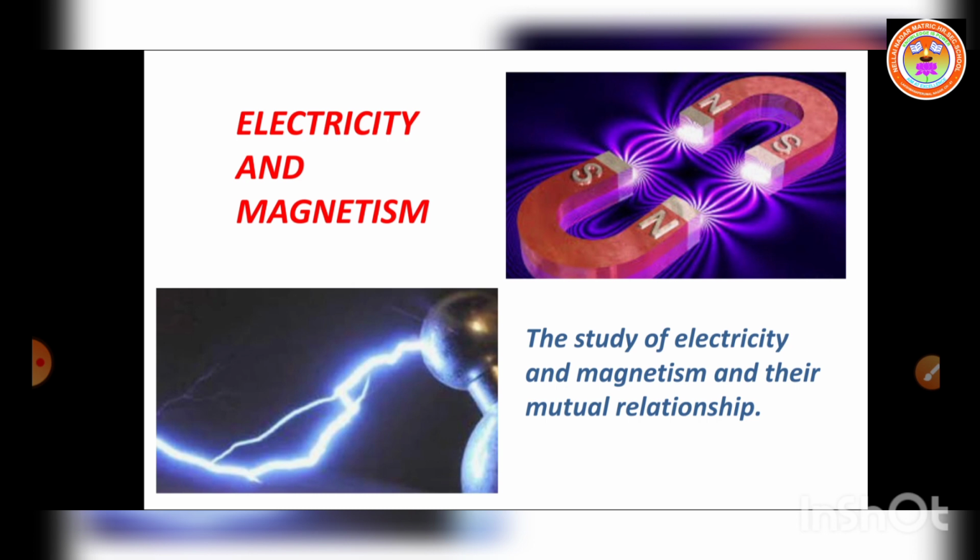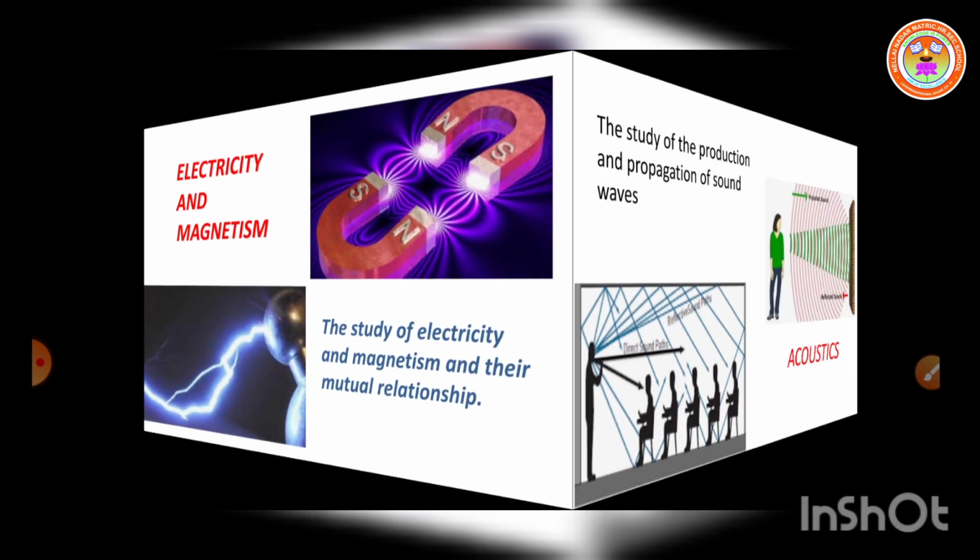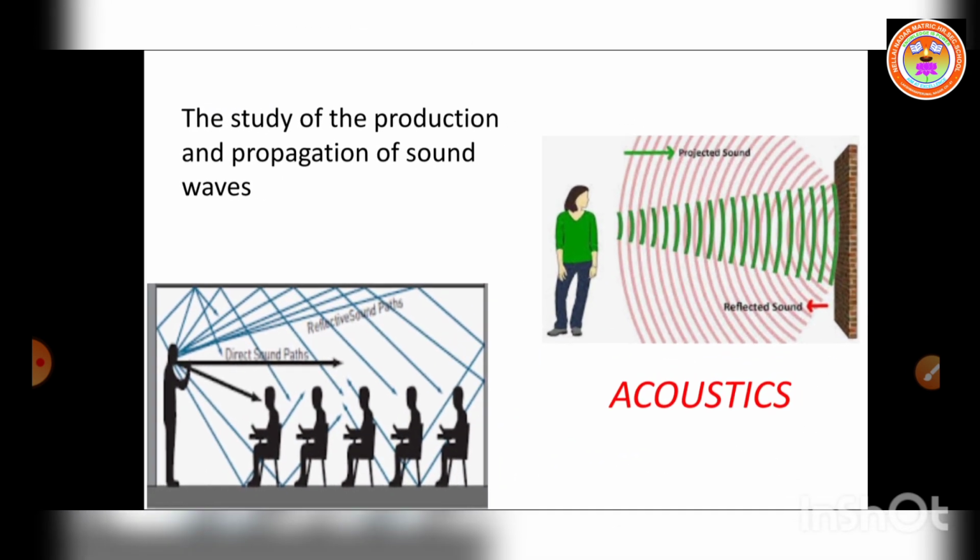Then similarly we can learn in magnetism also. Here in electricity we can learn the electric field. In magnetism we can learn what a magnetic field is, how we can trace the magnetic lines, and what the permittivity of the mediums is. That also we can learn with the help of electricity and magnetism. So next we have to move on to acoustics.